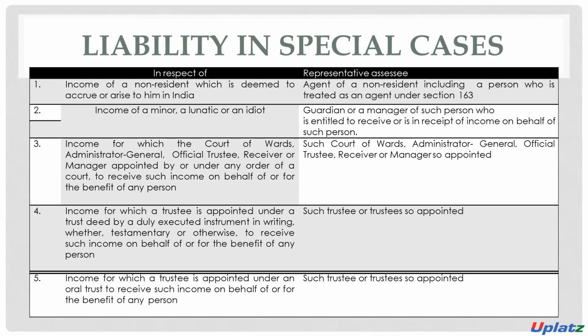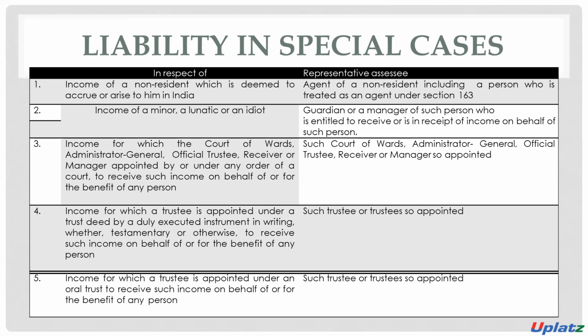So in the case of a non-resident person, the agent of such non-resident person will be considered representative assessee. In the case of a minor child or an unsound person, the guardians or the manager of such person who are entitled to receive the income will be considered representative assessee. In the case of any income for which any court, board or officer is appointed to receive such income, then such an appointed person, manager or administrator will be considered representative assessee.